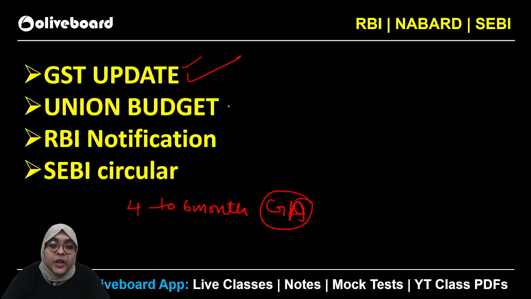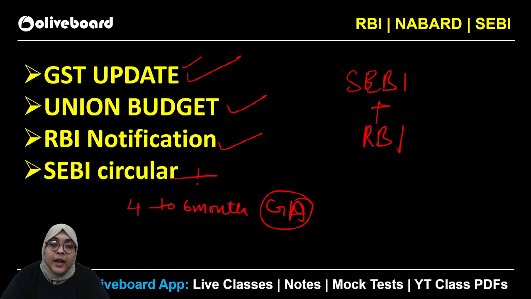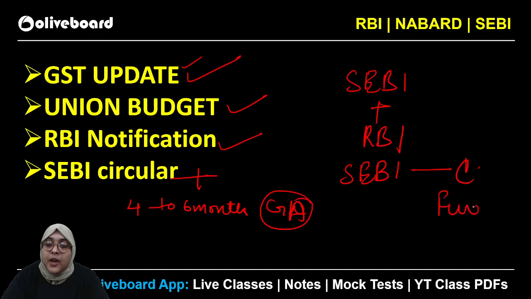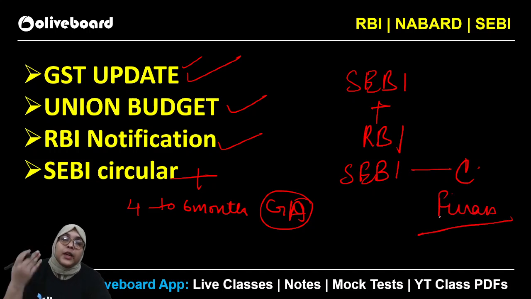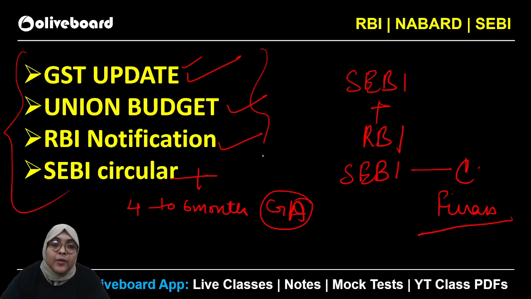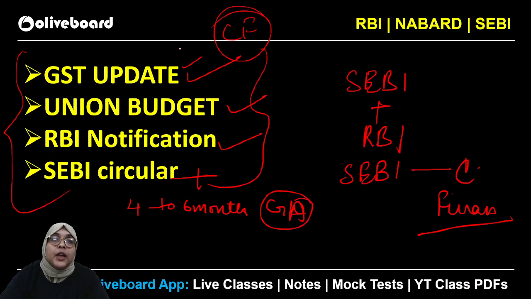Okay, the recent union budget, the last union budget before your examination date, and RBI notifications are very important for SEBI as well as RBI examinations, plus SEBI circulars. You can expect current affairs questions in association with finance from the SEBI circulars. They are very important components. So definitely these are the things you need to keep in mind while preparing current affairs for SEBI. That is what you have to do.